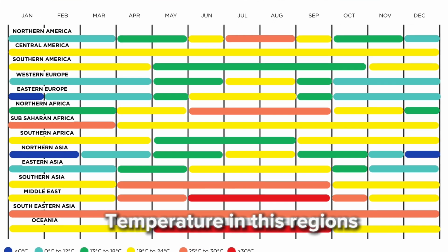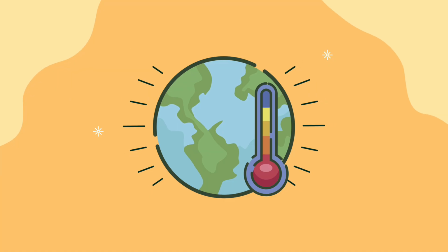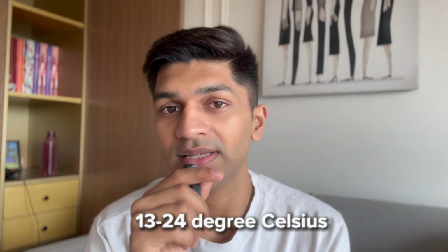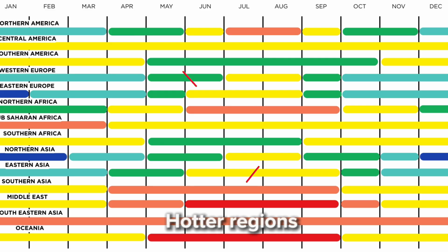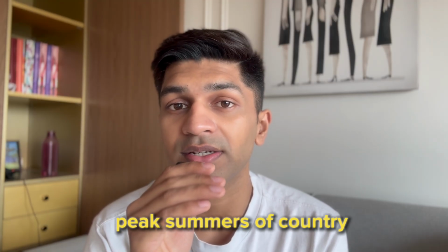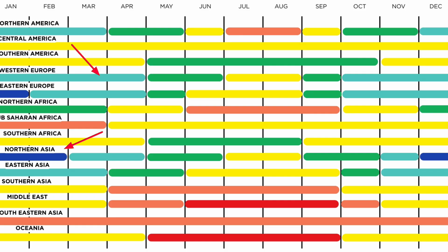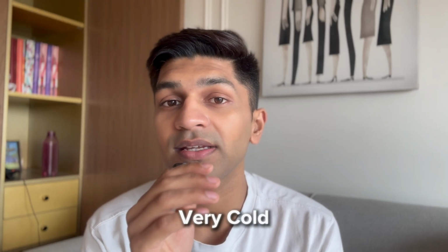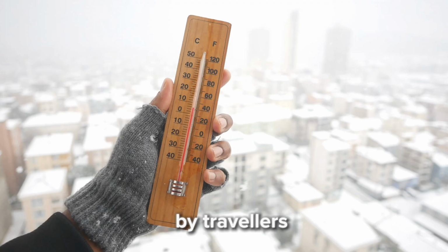Talking about the other type of season, the second chart here shows you temperature in these regions across months. If you look at the yellow and green periods, these are the most ambient temperatures to visit a place in. These are temperatures between 13 to 24 degrees Celsius. If you look at the hotter regions, which is orange and red, it is for people who don't want to go during peak summers of that country. Or look at the cyan and blue regions. These are very cold times in that country and should be avoided by travelers who don't want to bear that cold.